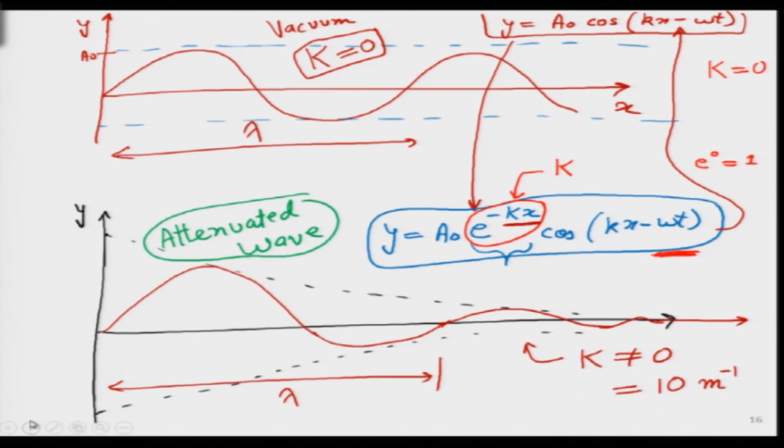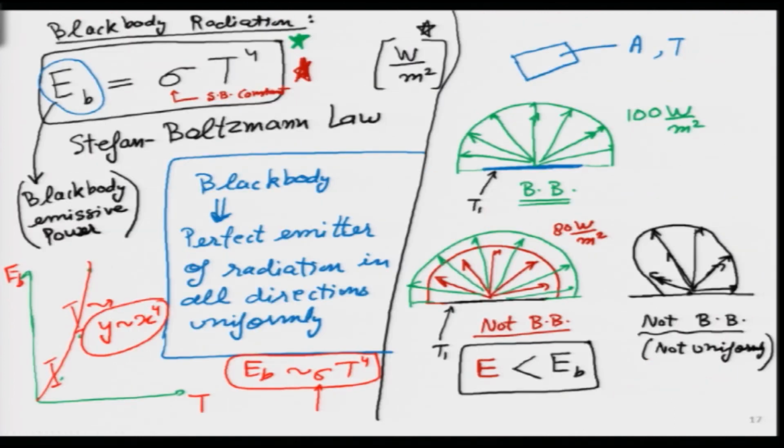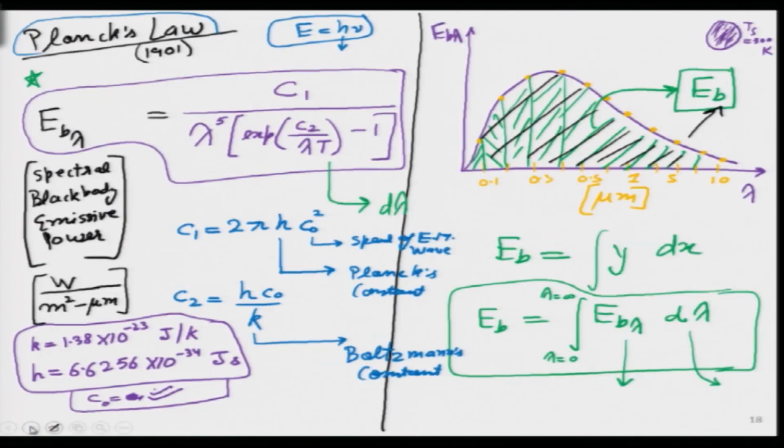Then we looked at some concept of attenuation of wave as well. So, we will not go into the mathematics of it, but I just wanted to share with students what is the physics behind it. Then we formally looked at the Stefan-Boltzmann law, which will give us the black body emissive power. Then we defined black body as the perfect emitter of radiation in all directions and uniformly. Then we looked at Planck's law, which is a very powerful law, giving us the function E_b lambda as a function of lambda for different types of temperatures. So, we can play around with it.